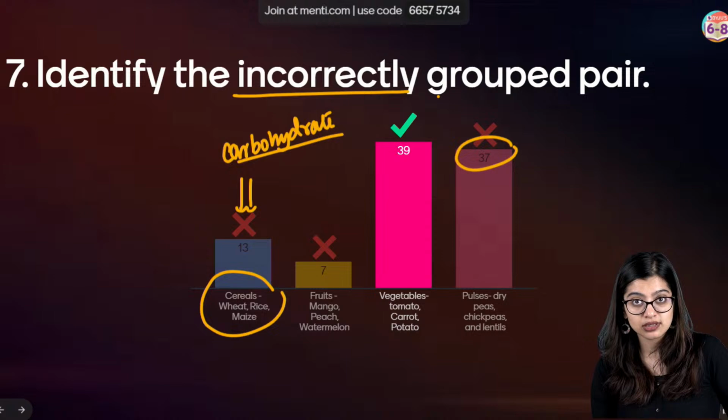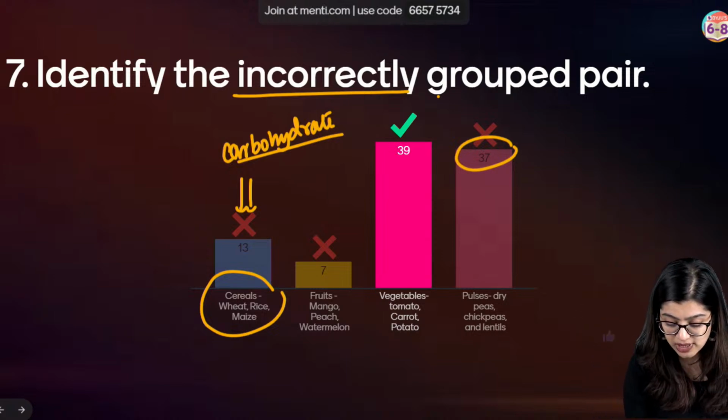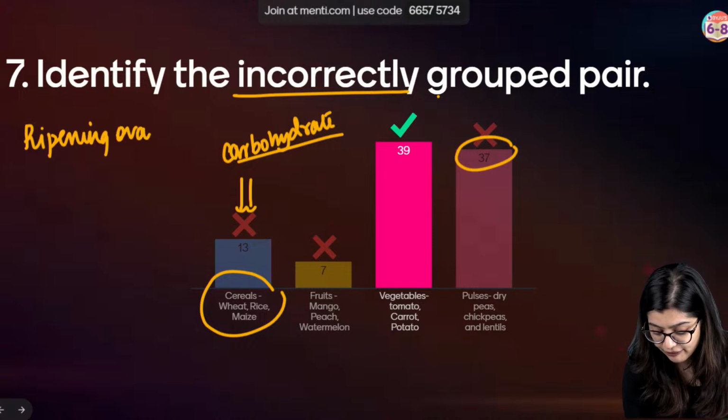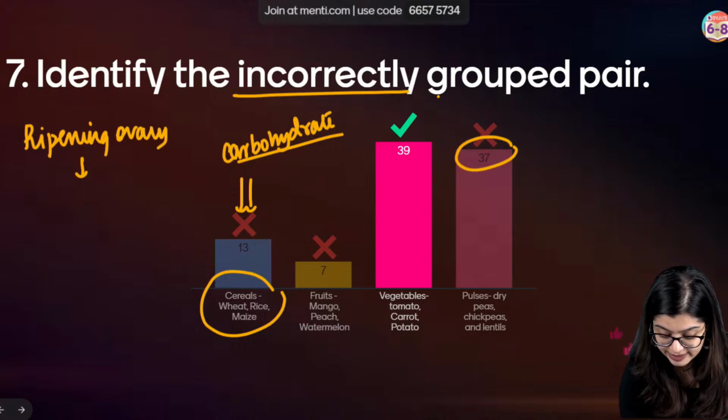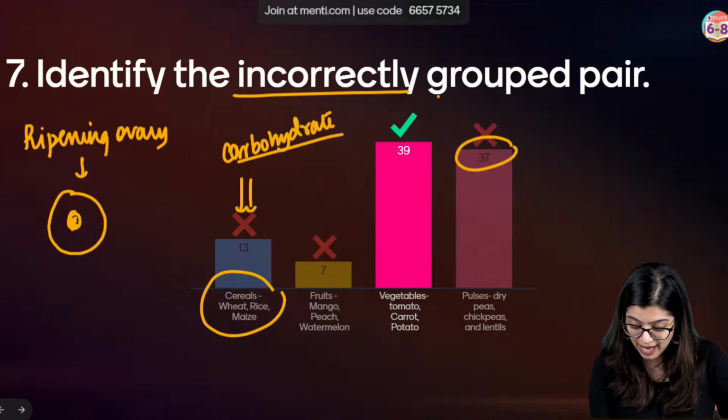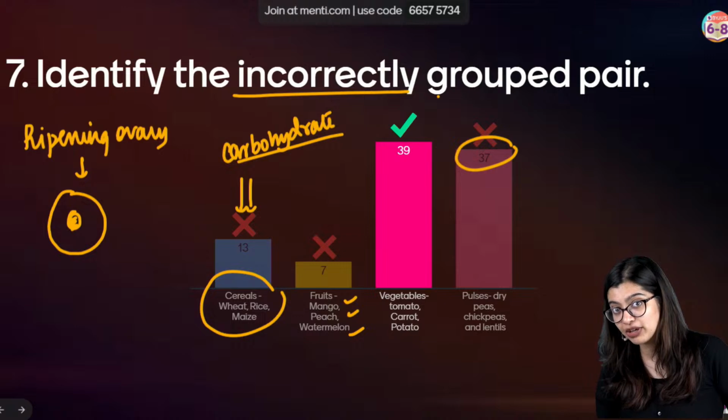Now we have fruits. How are fruits formed? Fruits are formed by the ripening of the ovary, right? So we know that they are formed by the ripening of the ovary. That means this is the fruit, and inside it we will have the seed. So mango, peach, watermelon, they are all said to be fruits.